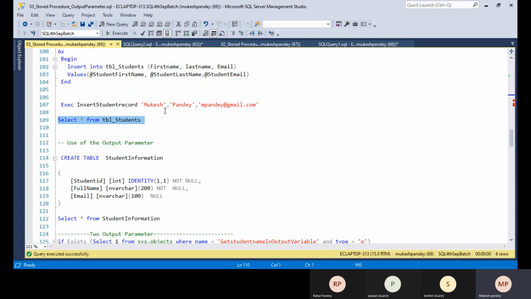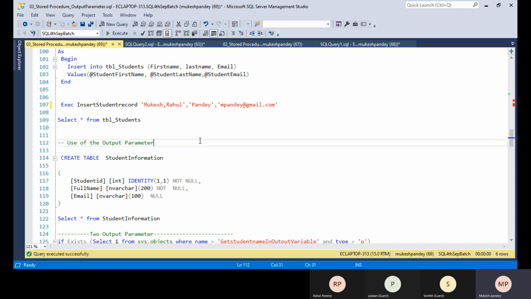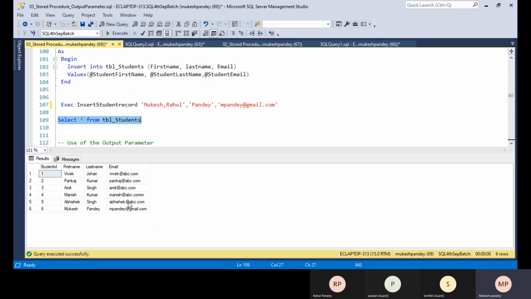For example, if you pass Mukesh here, and suppose you pass comma Rahul, all the values will be inserted into this one column. But if you require passing multiple values so that they go into new records one by one, you need to first create a user defined function and split the value, and I will discuss that in the next Saturday session. Okay, how we can handle this situation.